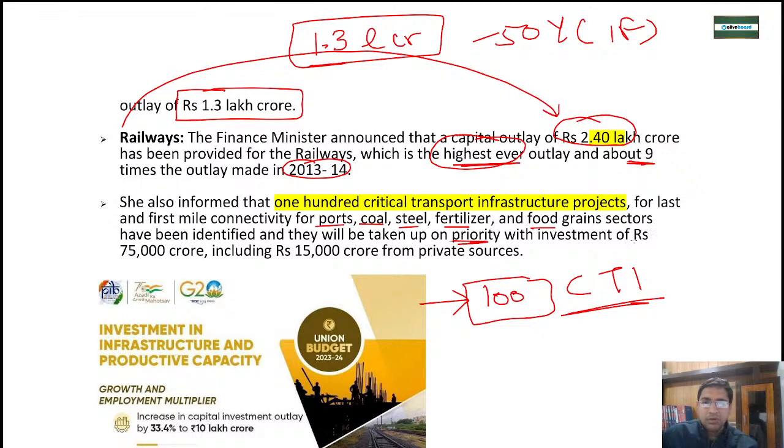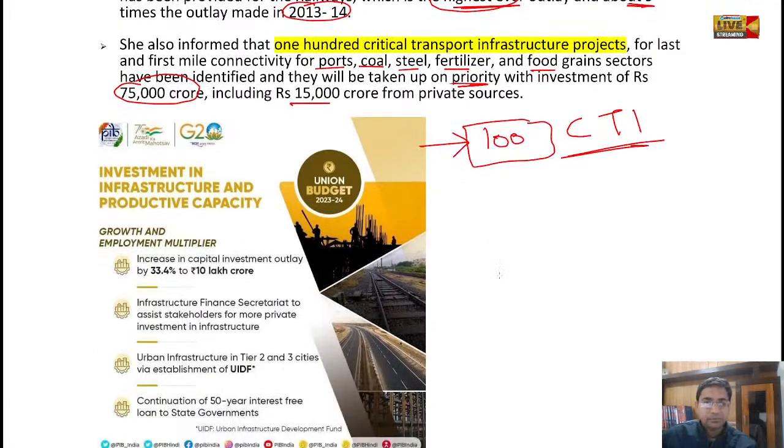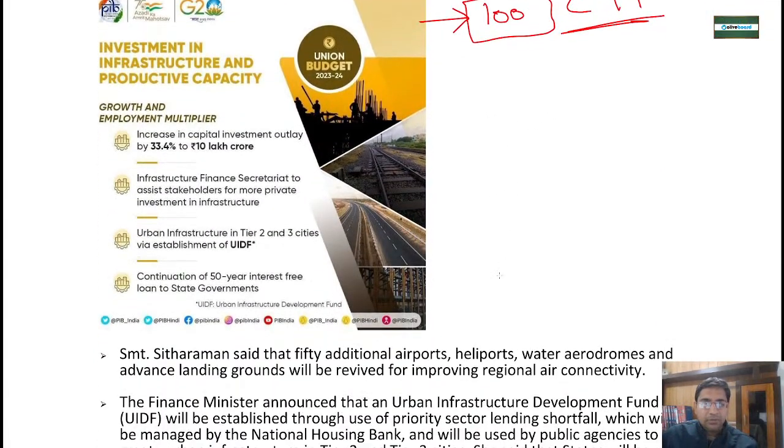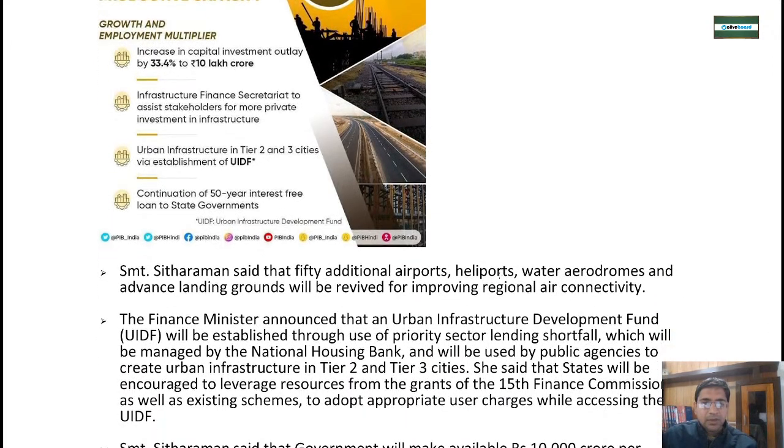So they have been identified and the priorities are being given. Okay, so 75,000 crore will be given by the government, including 15,000 crore coming from the private sector. Okay, then 50 additional airports, heliports, water aerodromes will be created. 50, ये आपको बस नंबर याद रखना है, यहाँ पे 50, वहां पे 100, ठीक है? इतना बड़ा भी चीज नहीं है कोई, बस आपको नंबर याद रखना है.